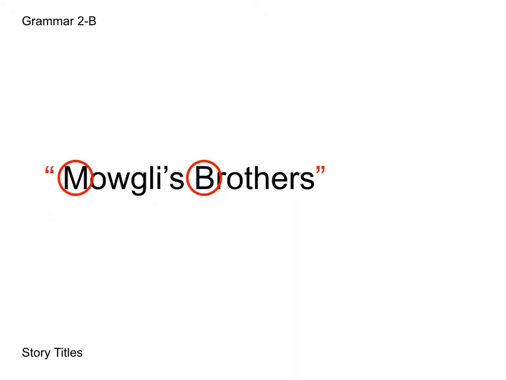For book titles, we underline. For story titles, we use quotes. Make sure you understand the difference between the two. And the directions in the booklets should always mention whether it is a story or a book that you are punctuating.